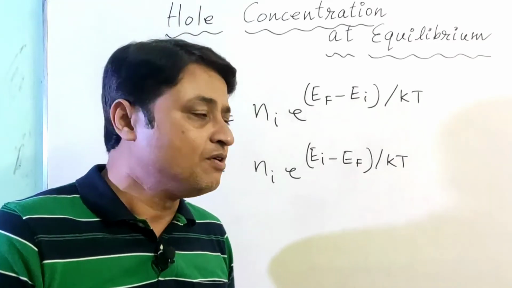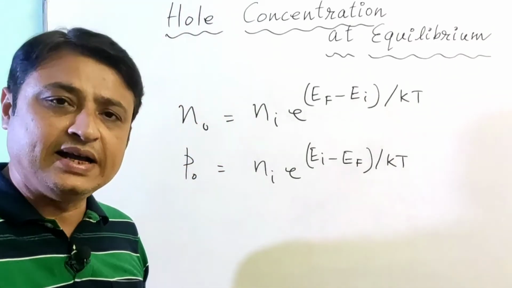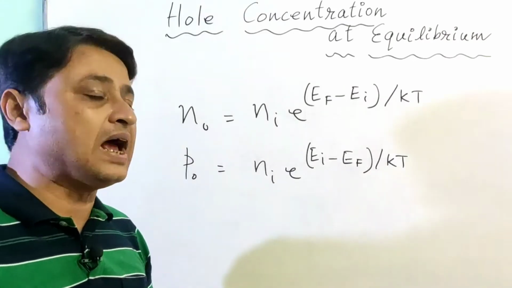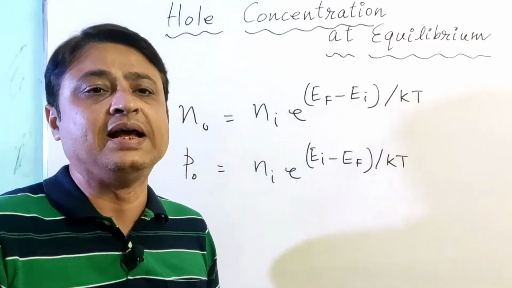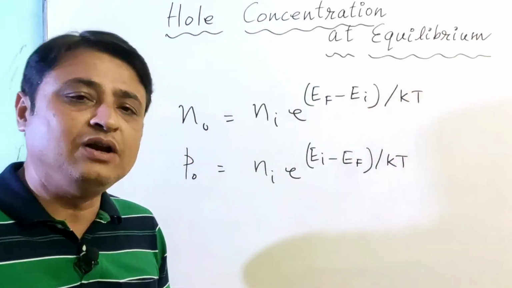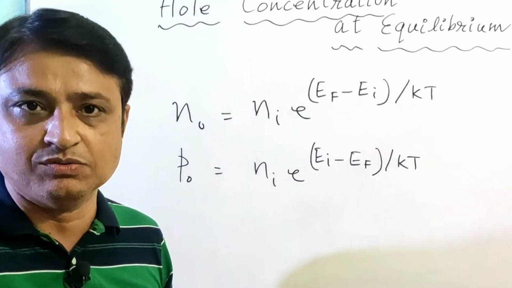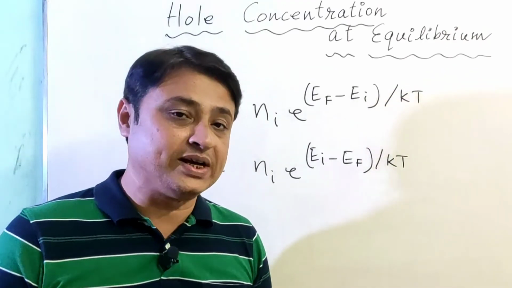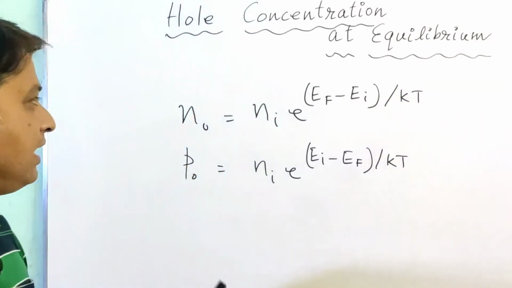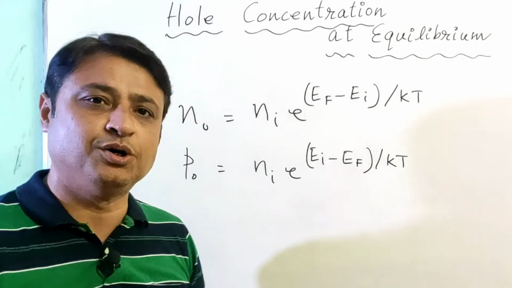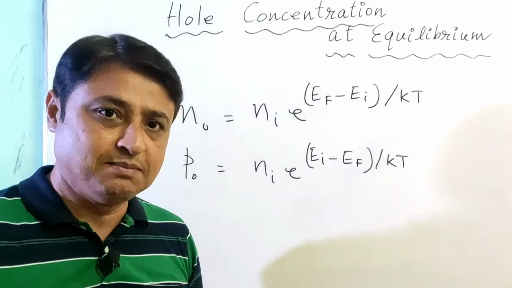And similarly, for the expression of P0, we can conclude that if the Fermi level moves away from the intrinsic energy level towards the valence band, here also the value of P0 will increase to a higher value. Now students, from these two expressions of N0 and P0, you can conclude that the values of N0 and P0 are directly proportional to the temperature capital T.